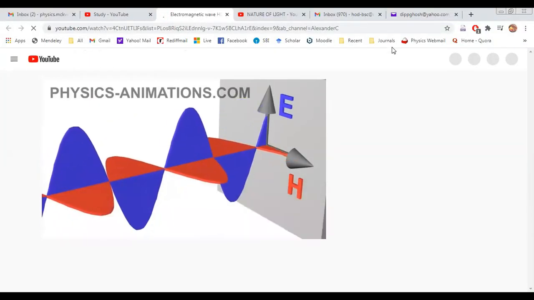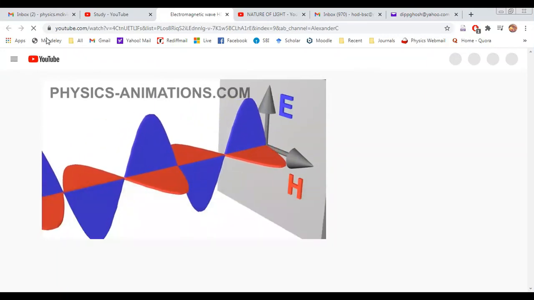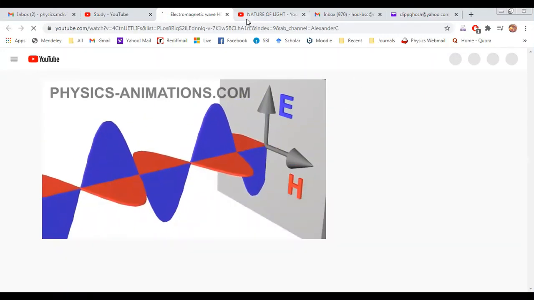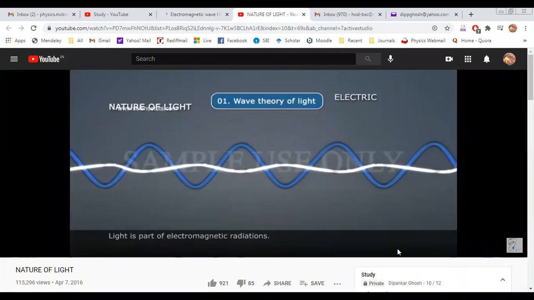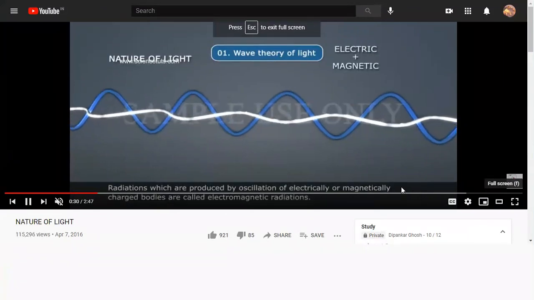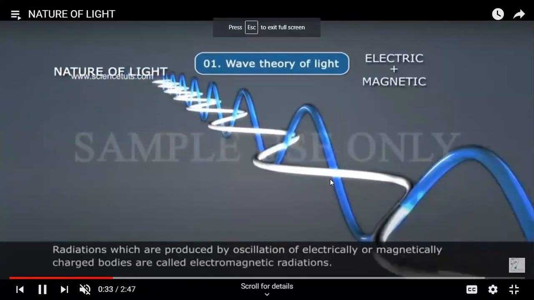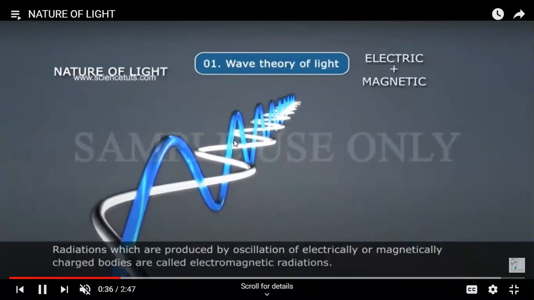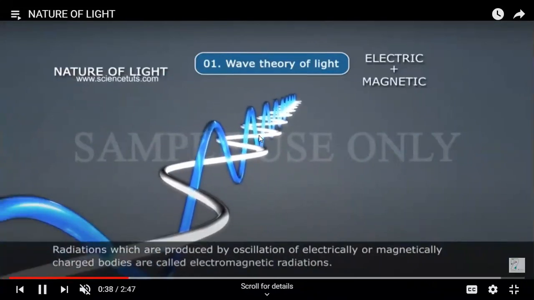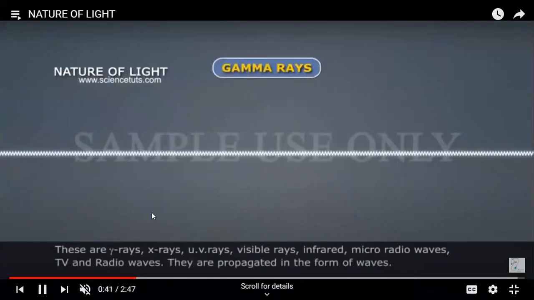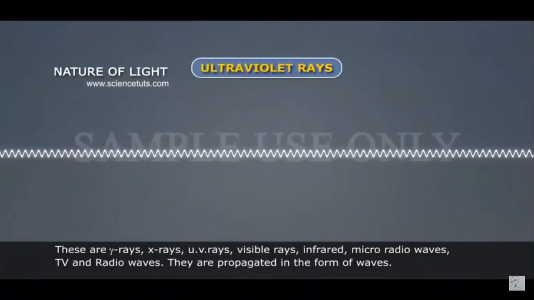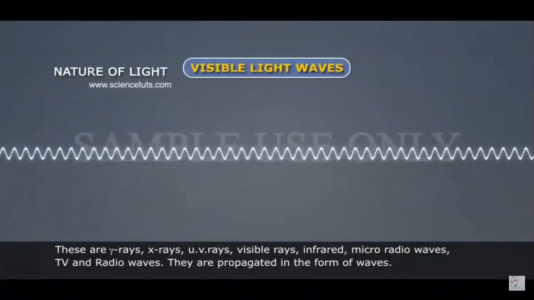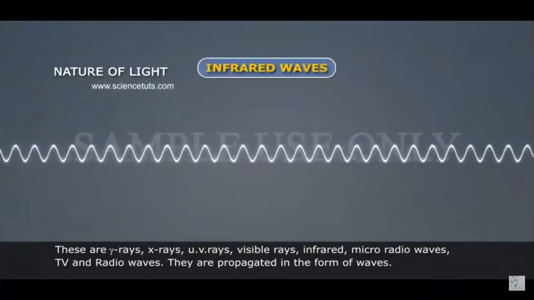But please be careful that these are actually vibrations of electric field and magnetic field. That means if we observe them closely, now observe. One is the variation of electric field, the other is the variation of magnetic field. And for different types of rays, like in case of gamma ray, you observe the frequency changes for different types of rays because they have different wavelengths.